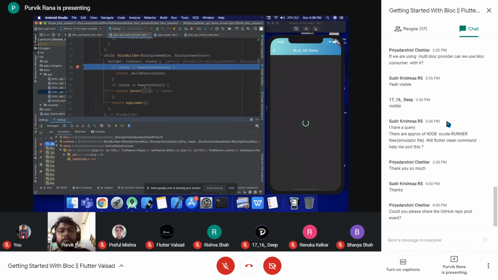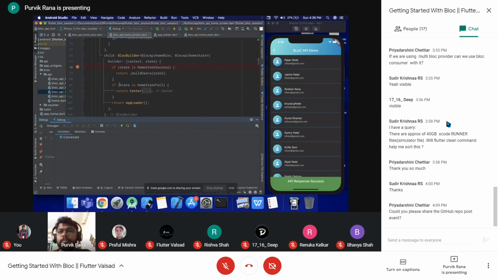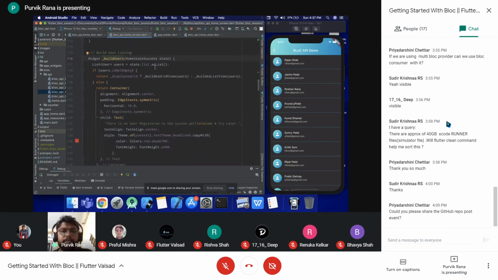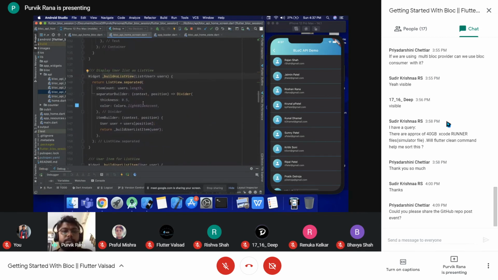So here we can access all the data which are received, and the data will be represented based on that. As you can see, we are only returning the list of the user when the list is not empty.